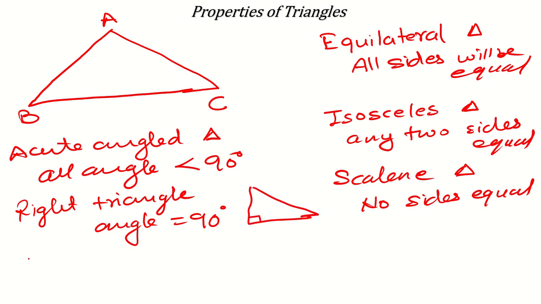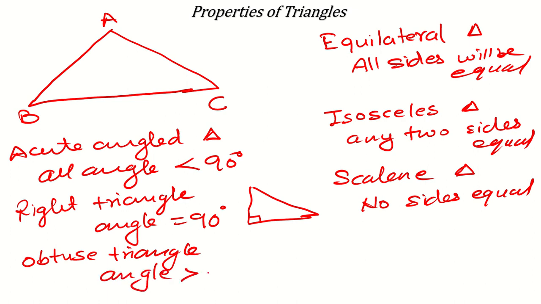I'm sorry for my drawing. Next can be the obtuse angle triangle, or simply obtuse triangle. So one angle will be greater than 90 degrees. The picture will look something like this, and you can see this angle is more than 90 degrees. Okay, so this is all based on the angles.